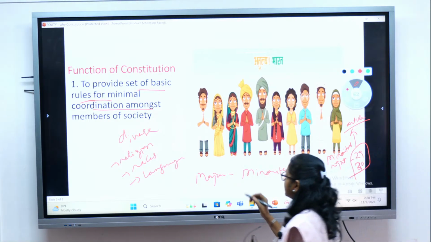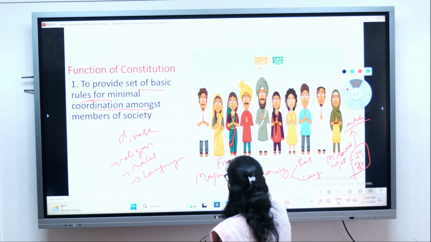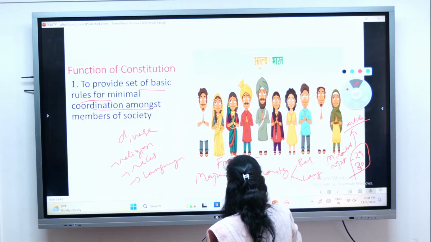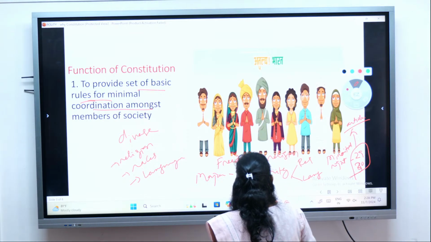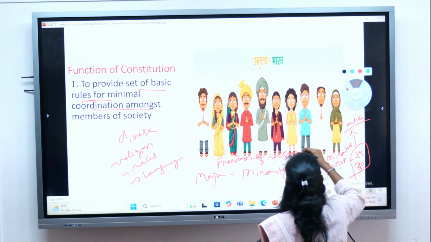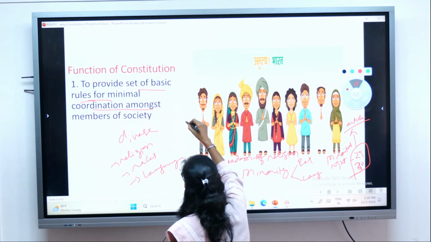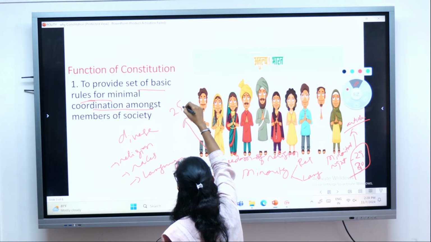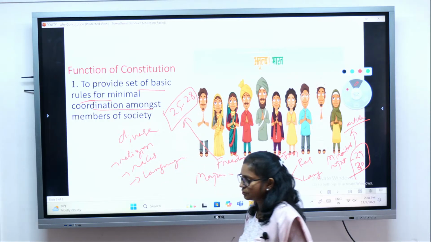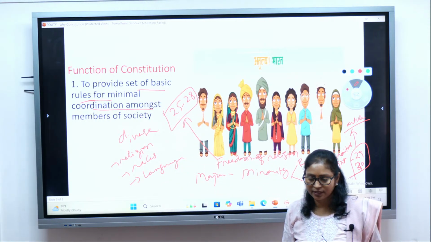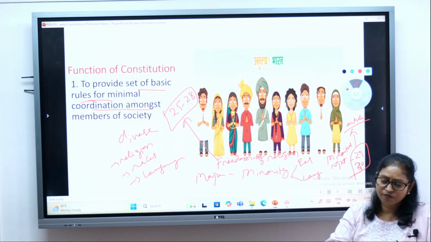Then we have freedom of religion, isn't it? Freedom of religion, which is mentioned under Article 25 to 28 regarding freedom of religion.